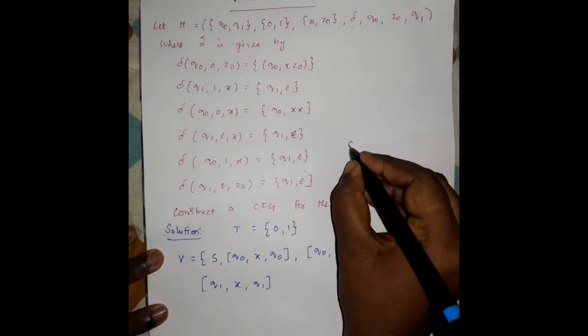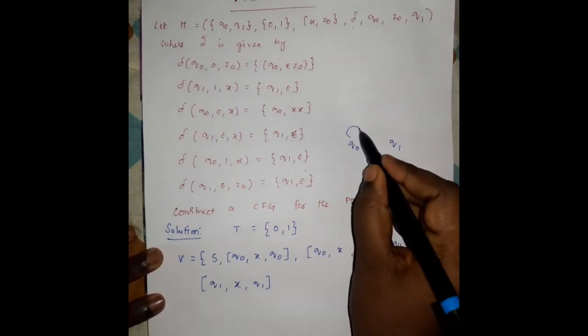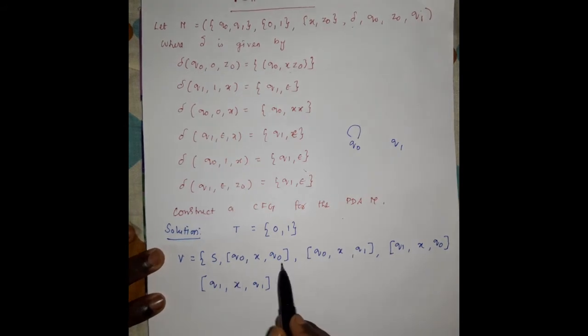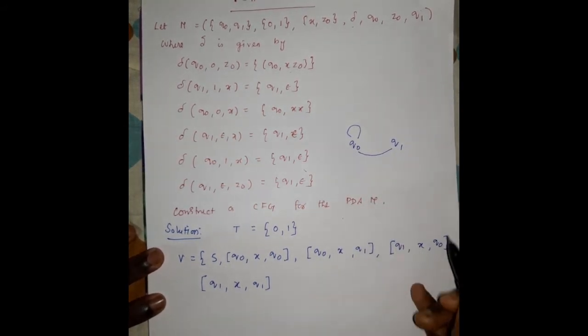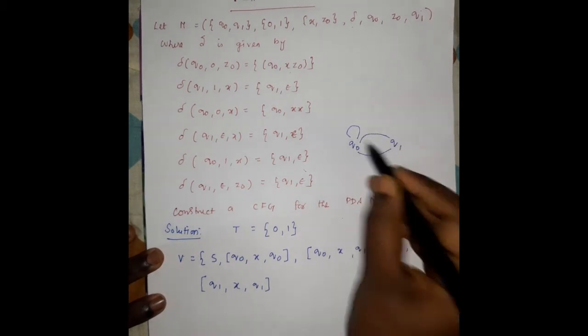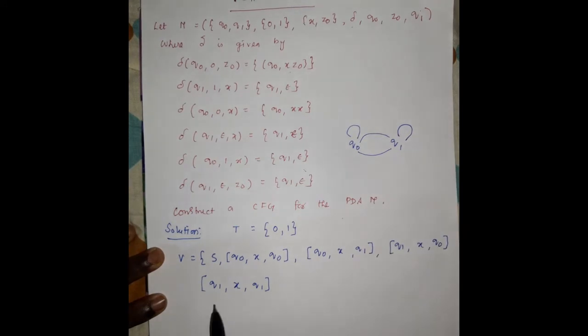You are assuming there are two states, right? q0 and q1. So it may go to the self loop, so q0 to q0, or q0 to q1. Next it may go q1 to q0, or otherwise it is a self loop, that is q1 to q1. So these are the four possible cases of q0 to q1 by applying the stack symbol x only. So these are the four variables for this push-down automata.